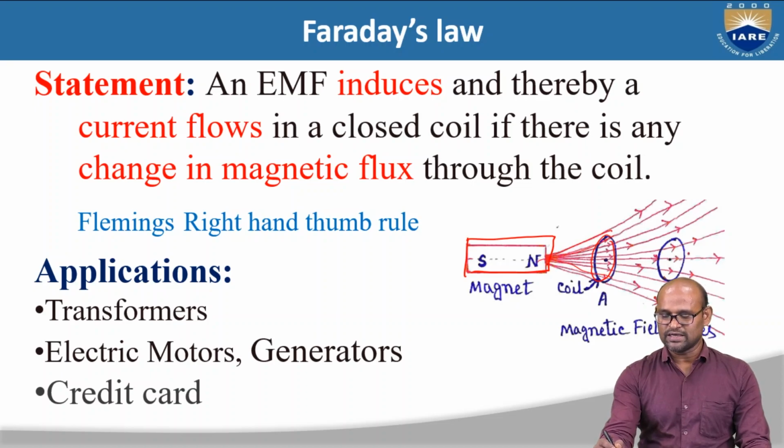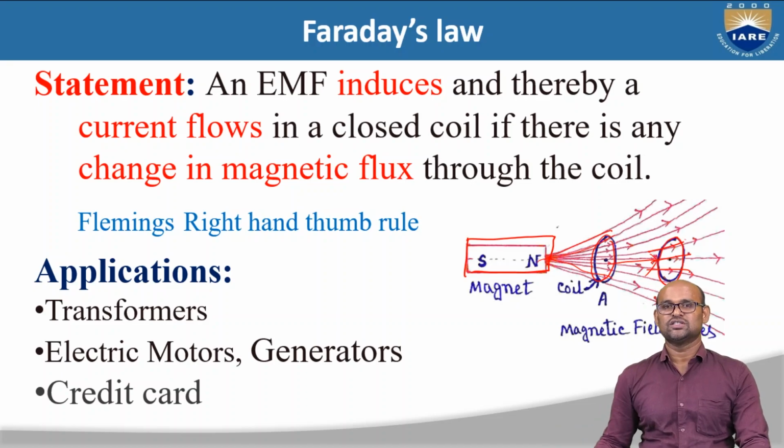At point A, there are many magnetic flux lines passing through this coil. When we move this coil to A prime, we find the number of flux lines passing through the coil is less: 1, 2, 3. So there is a change in the magnetic flux lines when you move this closed coil from A to A prime.